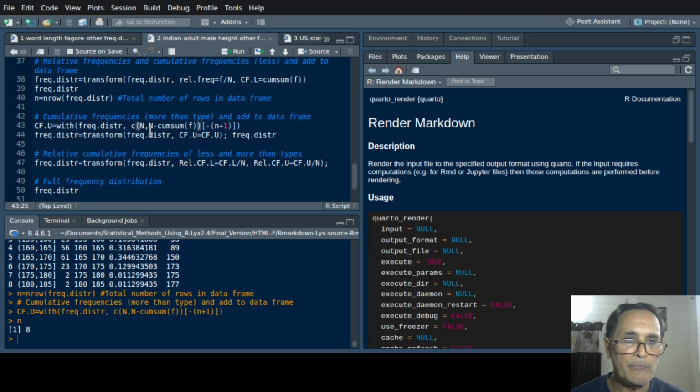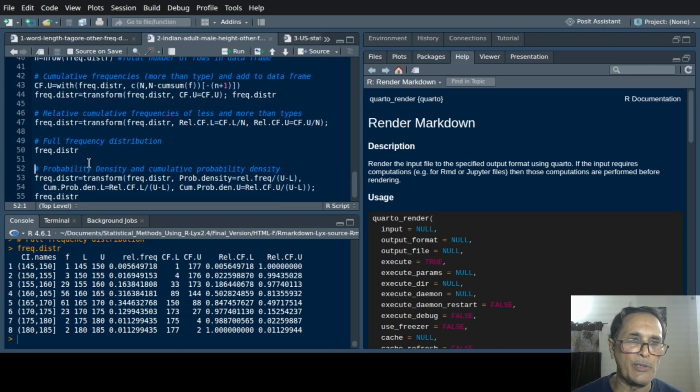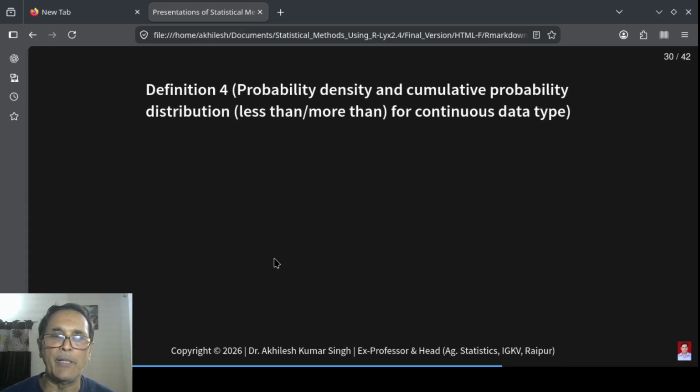Okay. So I have elaborated that technique in the discrete. We will not repeat that technique here again. So we obtain this. Now second is these cumulative frequencies. Okay. Let me go to our presentation. So this is how we obtain it.